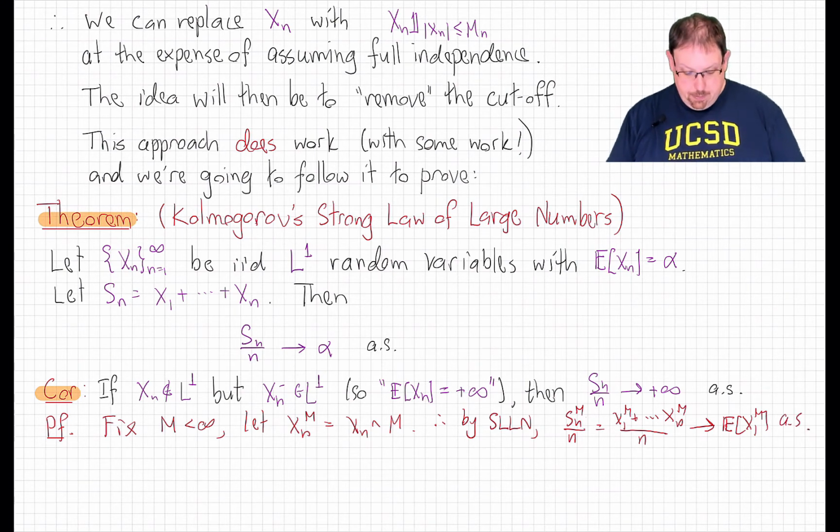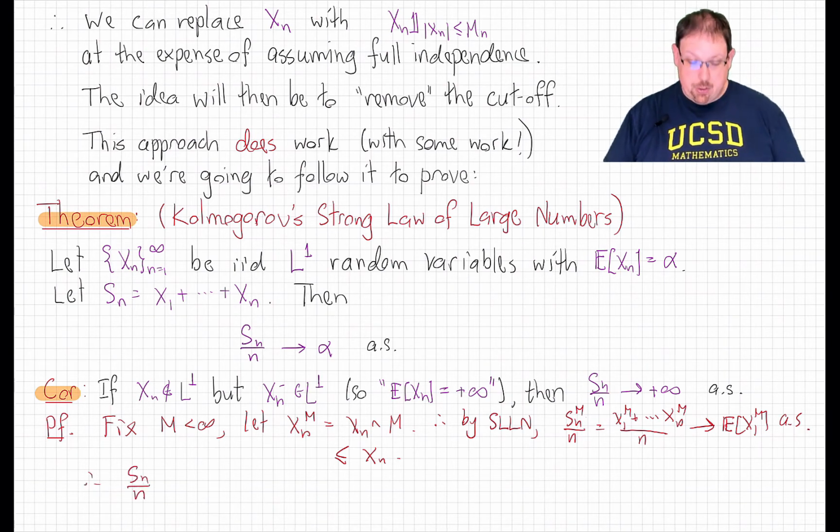Now here's the deal. Because we did a minimum with a height m instead of a cutoff, X_n minimum with m is actually always less than or equal to X_n. And so that means that S_n over n, the actual full sum, is bigger than or equal to S_n^m over n.